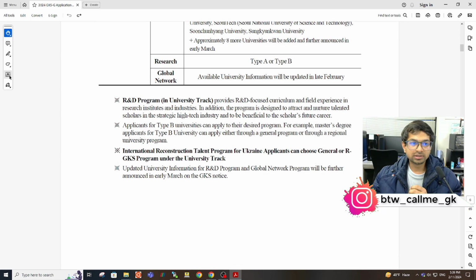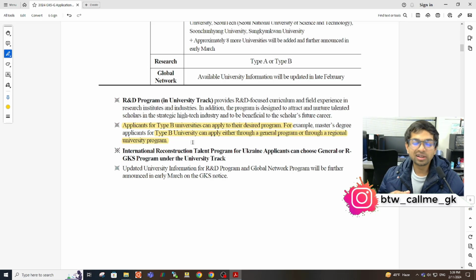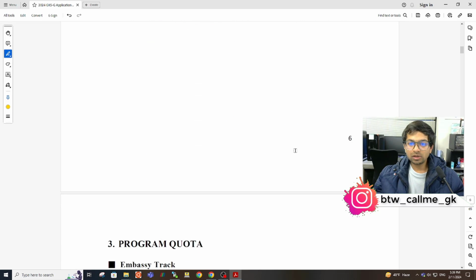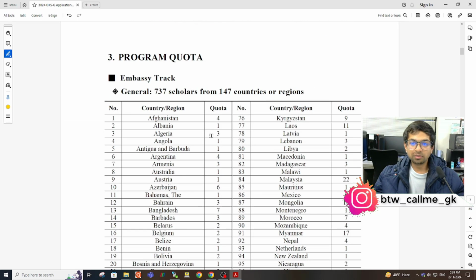Here, if I just highlight some changes, you can see there are type B universities. If you are applying for type B universities, then you can apply to the desired program. For example, if you are applying to type B, you can apply through the general program or through the regional university program. While filling the application form, you can either select general or regional if you are applying to type B. It will depend on the major which you are applying for.